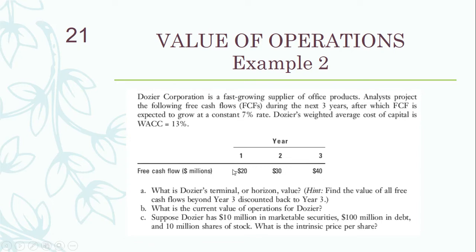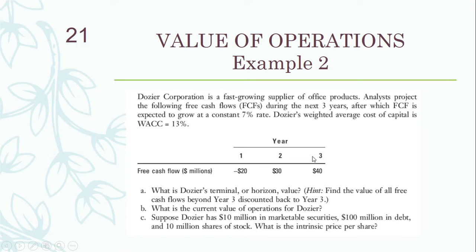So this minus 20 might be your investment, that you invested, and on this you get the returns over the next 2 years, and then after that you have a constant 7% growth in your free cash flows. What is Dozier's terminal or horizon value? In part A, the requirement is to find out the terminal value: find the value of all free cash flows beyond year 3 discounted back to year 3.